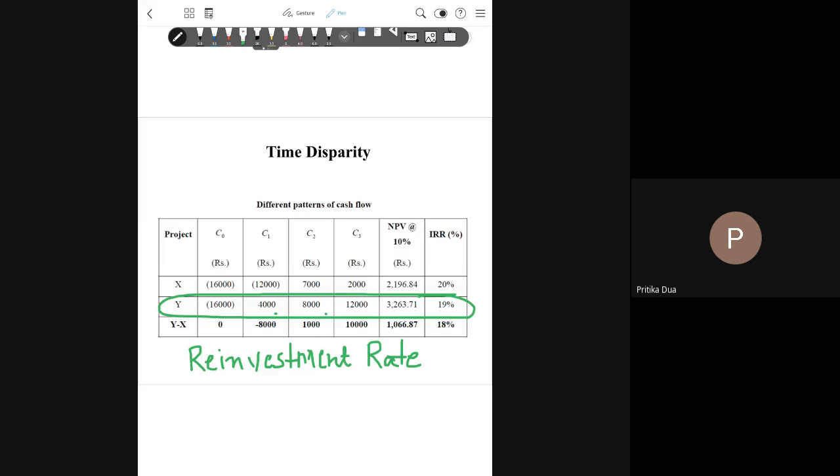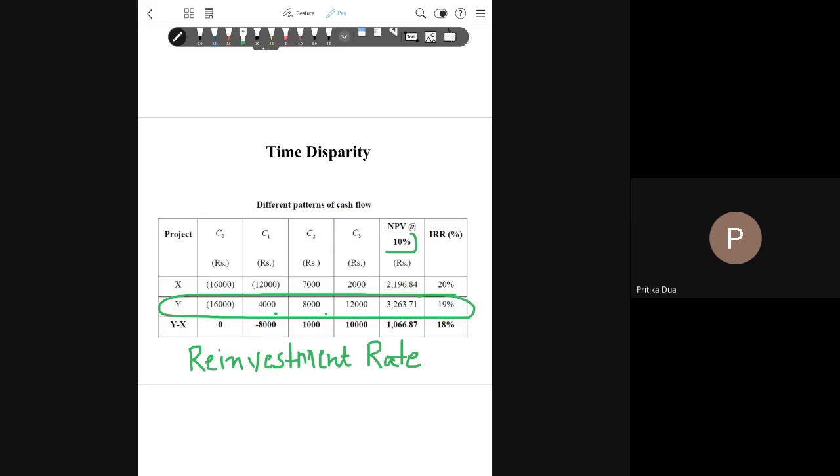The cash flows get compounded, they are reinvested, and both these cash inflows will be reinvested at the minimum required rate of return, that is 10%. So the reinvestment rate assumption under NPV is that the intermediate cash flows are reinvested at the minimum discount rate.